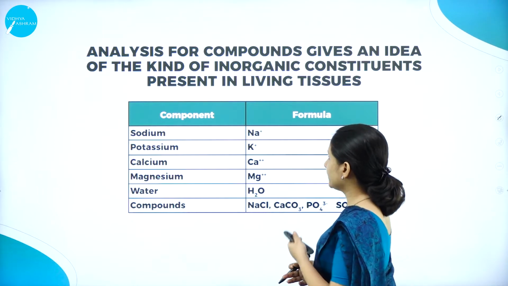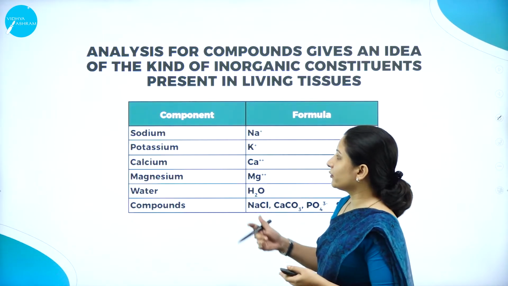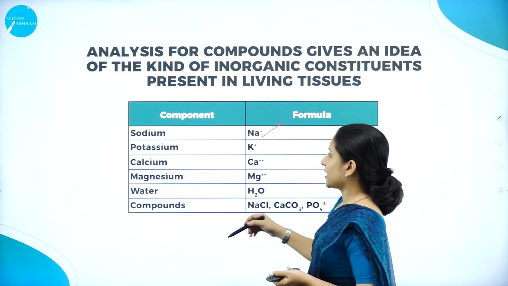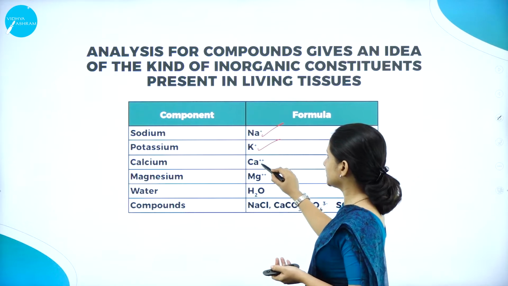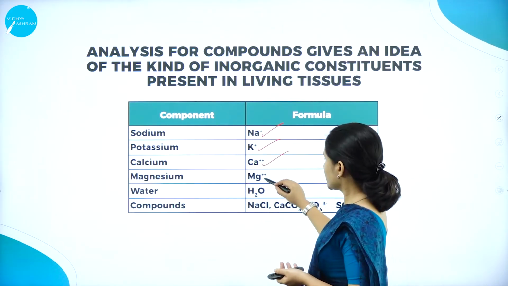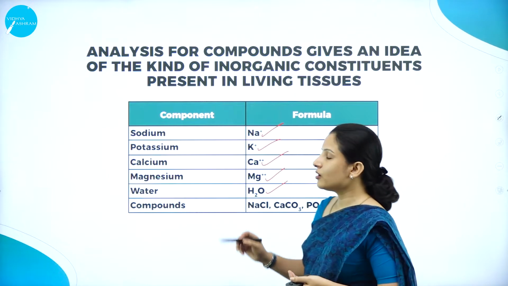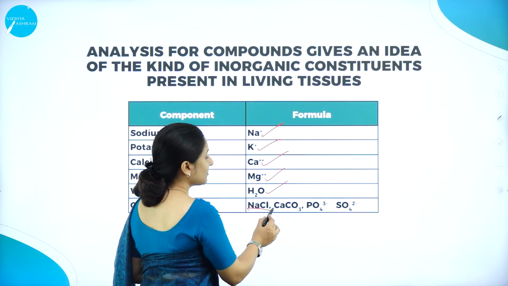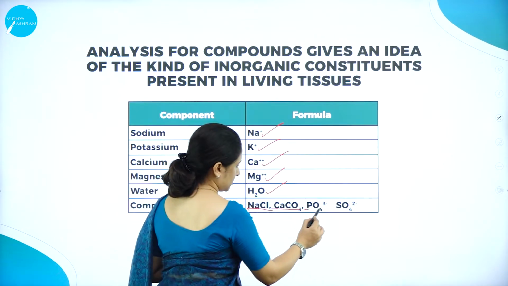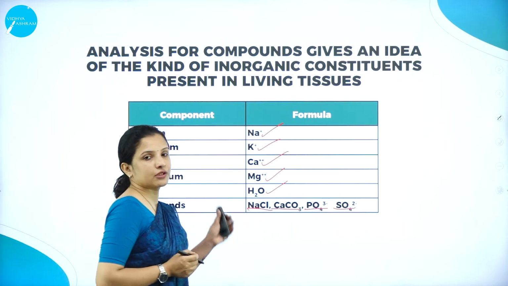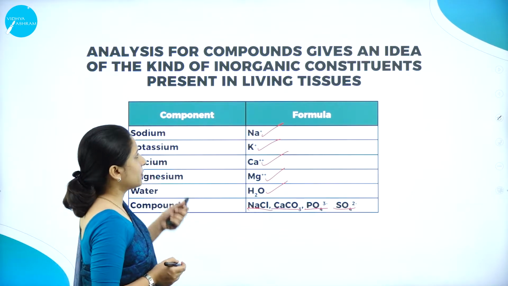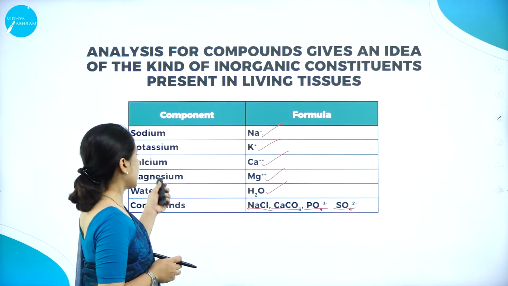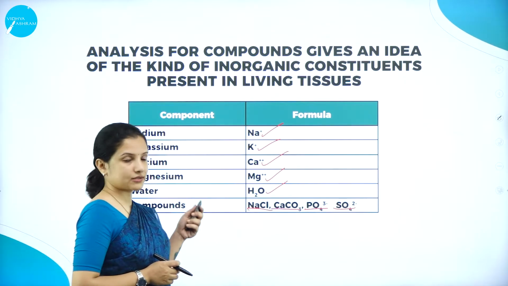Usually in a living tissue, the different types of inorganic compounds present are sodium, which is natrium, Na+, potassium, K+, calcium, Ca2+, magnesium, Mg2+, water, that is H2O, and other compounds such as sodium chloride, calcium carbonate, phosphates and sulfates. So these are the different inorganic compounds that are found, those which do not have a carbon atom in them.